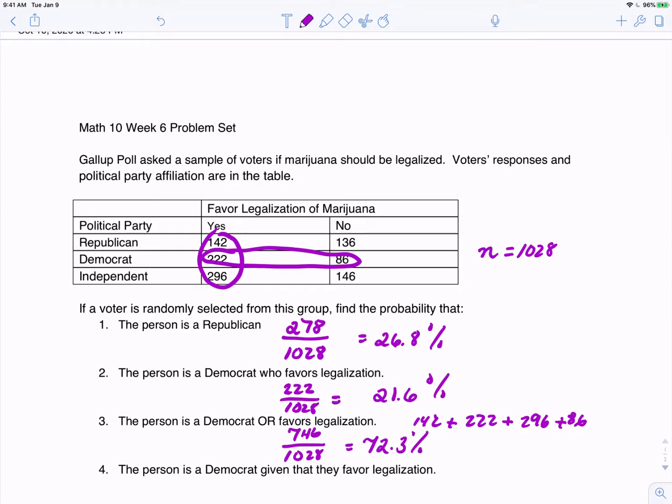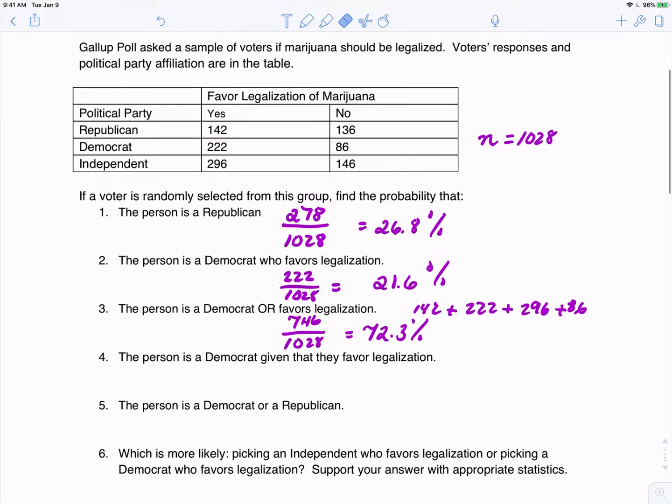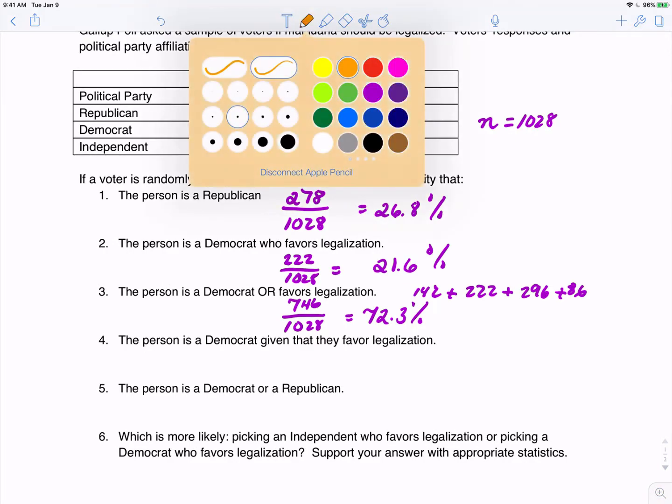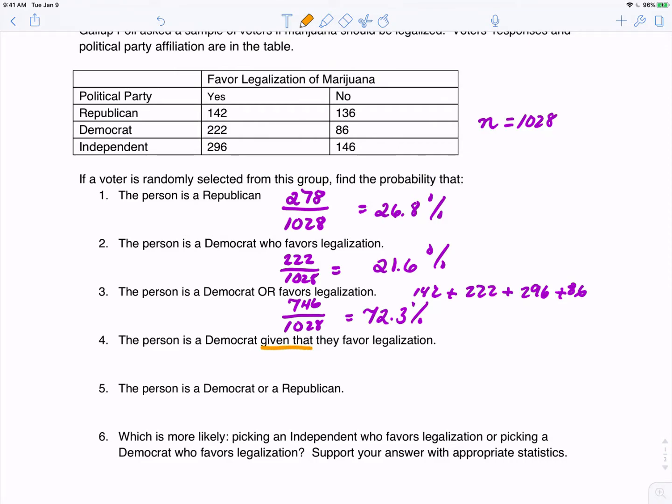Find the probability that the person is a Democrat given that they favor legalization. This is the first time that we're seeing the phrase "given that" in this problem. Whenever we see the words "given that," that tells us that we're only going to look at this group and ignore everybody else. So we're only going to look at the group that favors legalization and ignore those that don't.